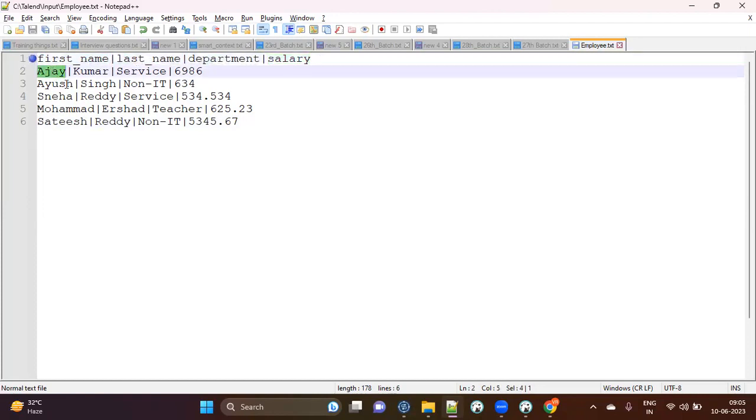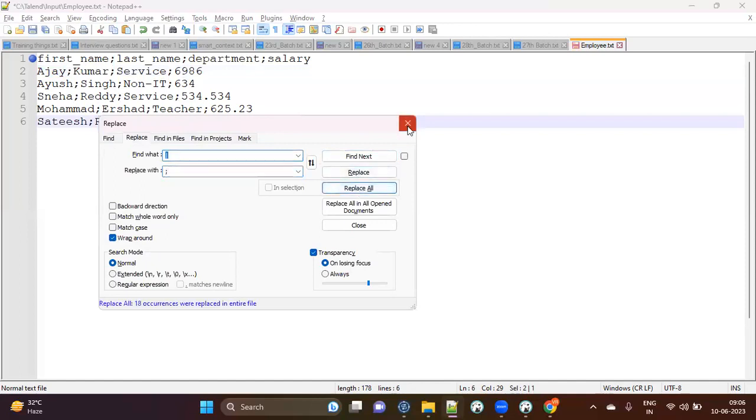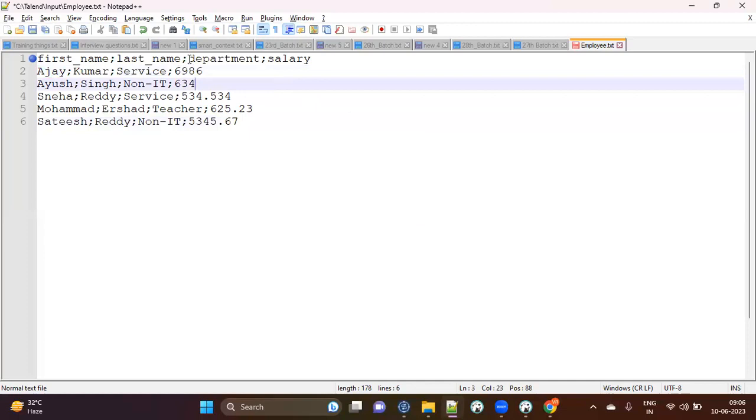Now if you see the data, it is Ajay, Kumar, service, and then the salary. Everything here is separated by this, which is nothing but a pipe. This is called a pipe sign, like you have a semicolon. If I replace all the pipes with semicolons, this file now becomes a semicolon delimited file, guys.